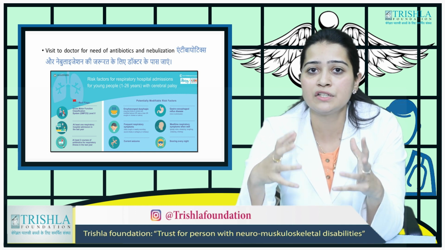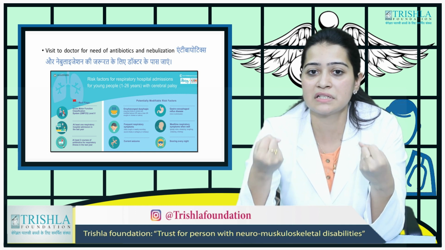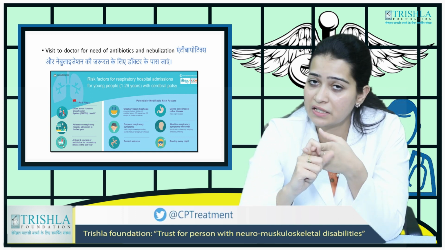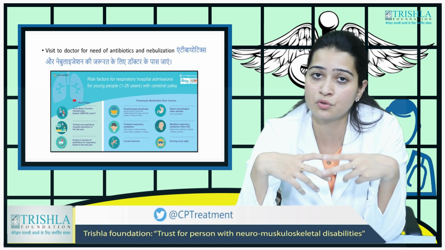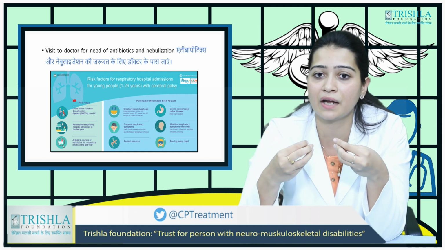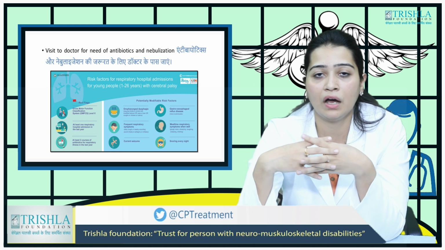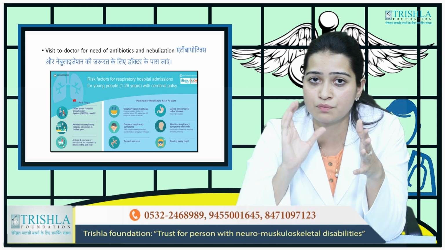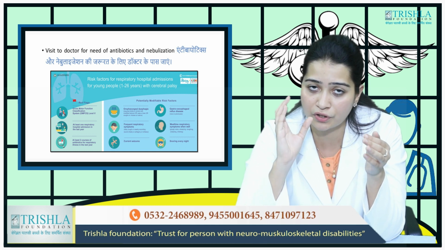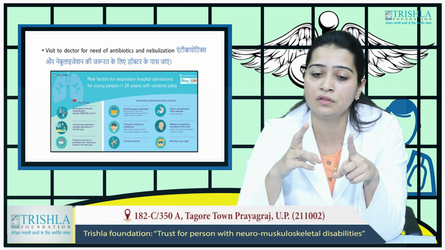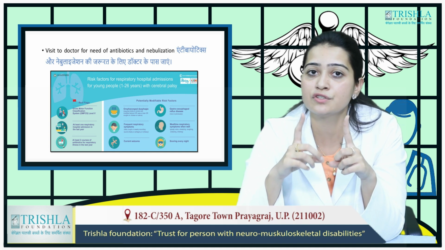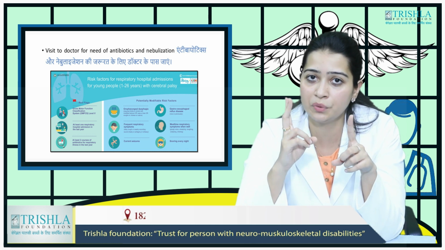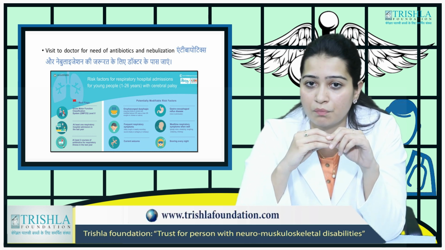The risk factors which we've already discussed include muscle tone, which can be changed through physiotherapy. Reflux disease can be treated, and you can make some modifications in your feeding practices. If you are getting repeated infections, then they have to be treated as prudently as possible, giving antibiotics for a good time, with good coverage also required. So a good antibiotic for a proper duration with a proper dose is the most important.